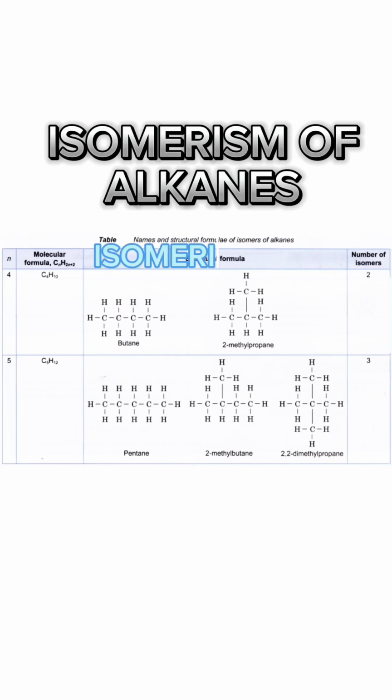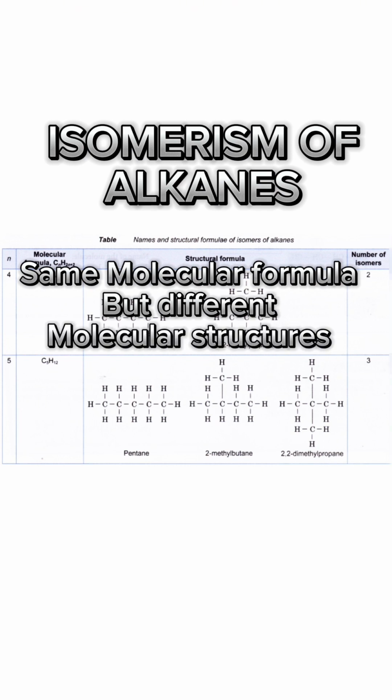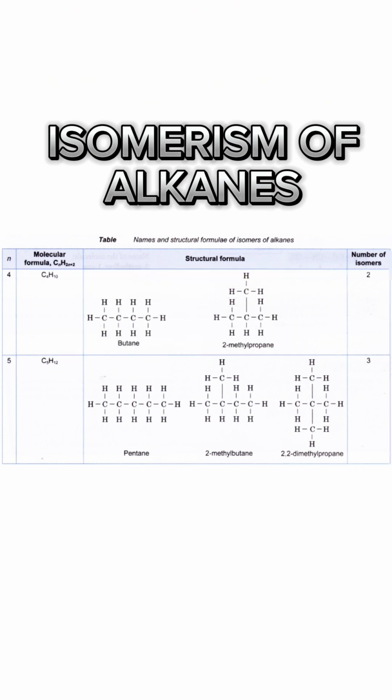Isomerism of alkane compounds. Isomerism is simply defined as two or more compounds with the same molecular formula but different molecular structures. Example, we have butane, which has 4 carbon atoms in it.